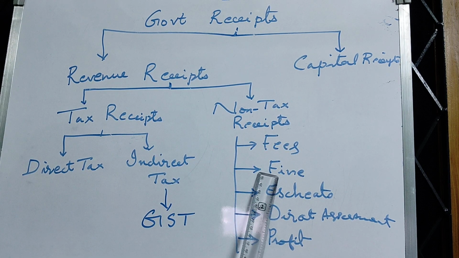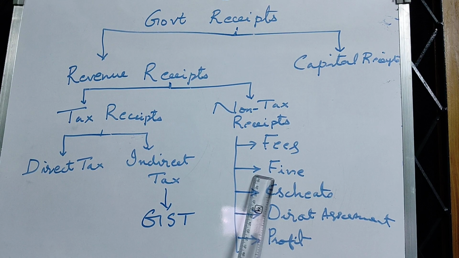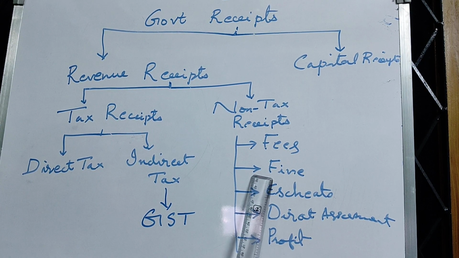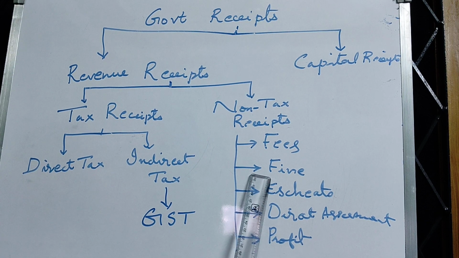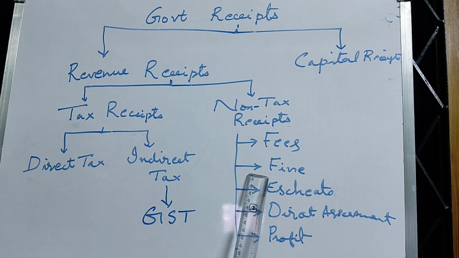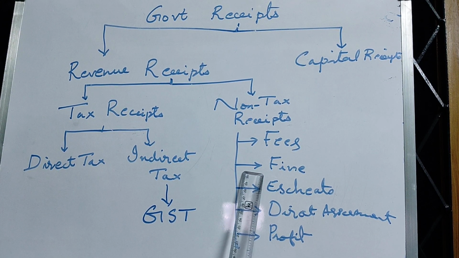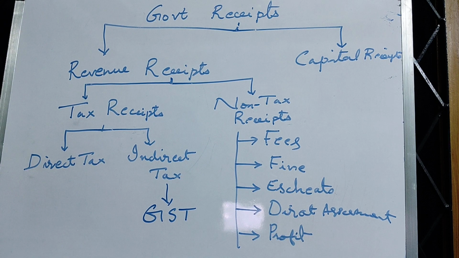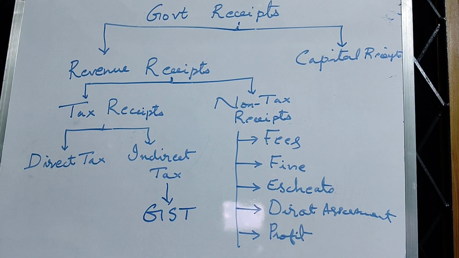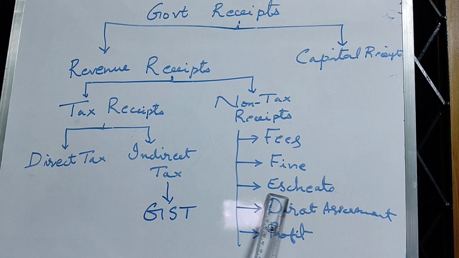Then fine for breaking the law. As an offense, if the income tax is not paid on time, fine is imposed. If the traffic rules are not obeyed, fine is imposed. Like this, for so many different purposes, the people have to pay fine to the government. Then another one is this, escheats.